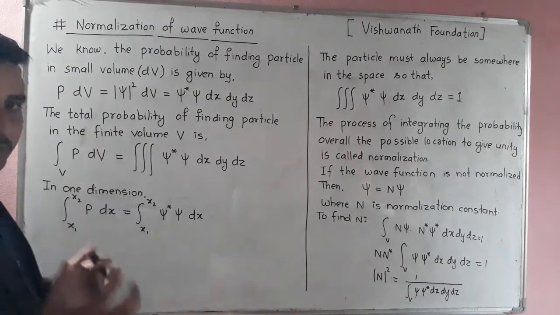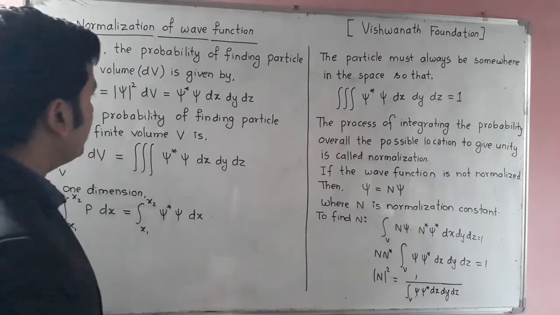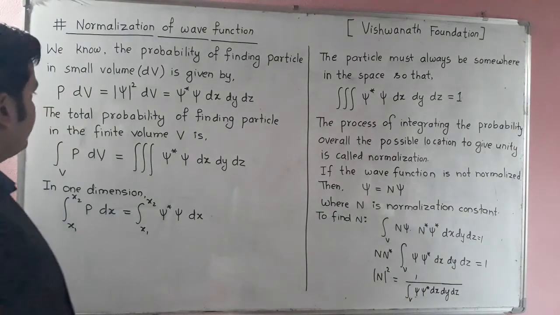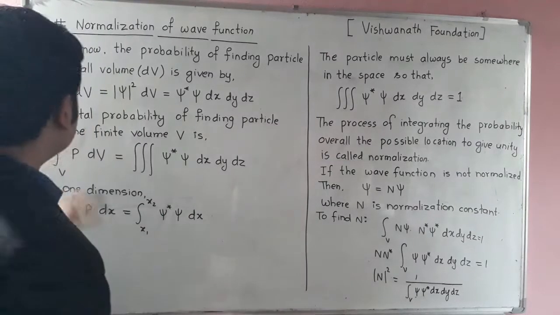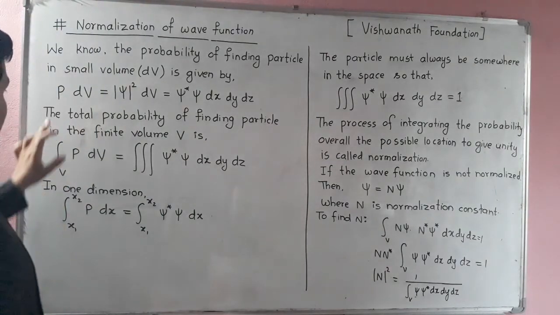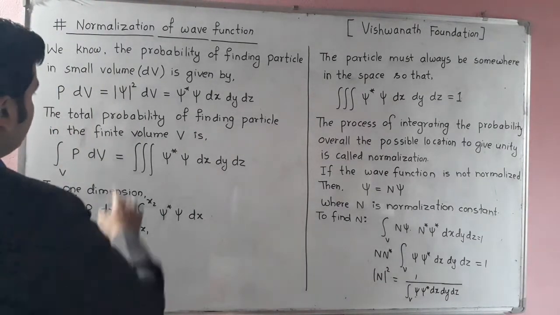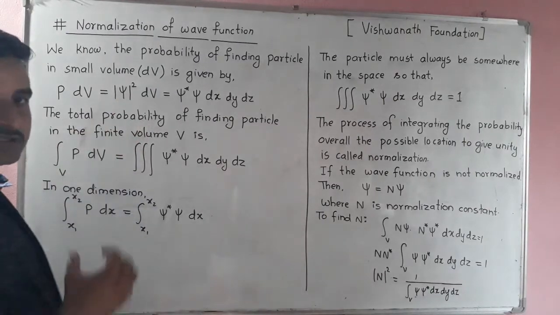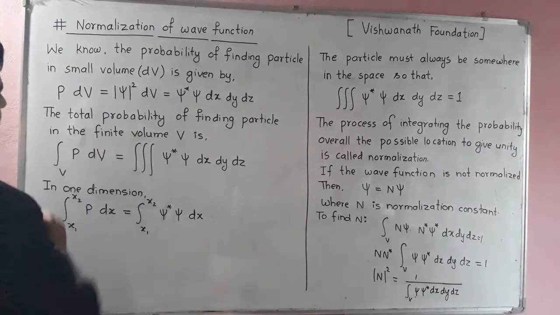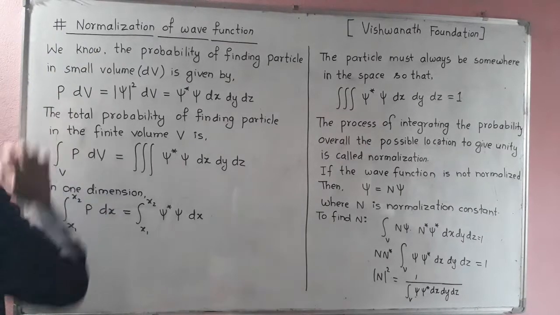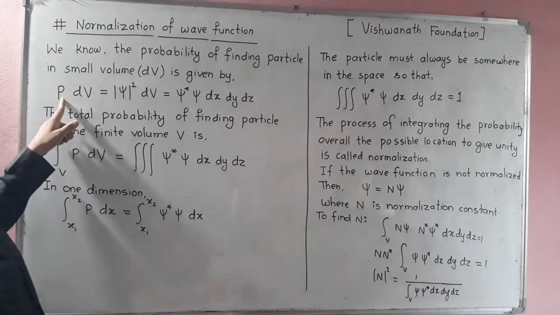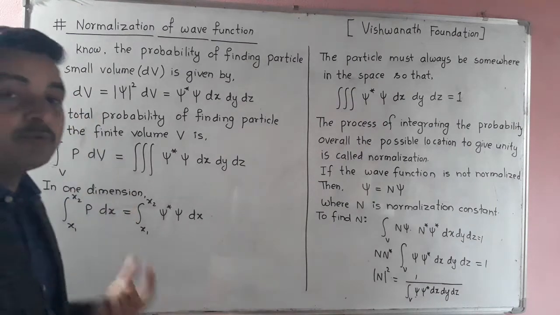We know from the previous video that P represents the probability density, and it is equal to the modulus of psi squared. This represents the probability density, and if we multiply it with the volume, it becomes probability. P times dV represents the probability.